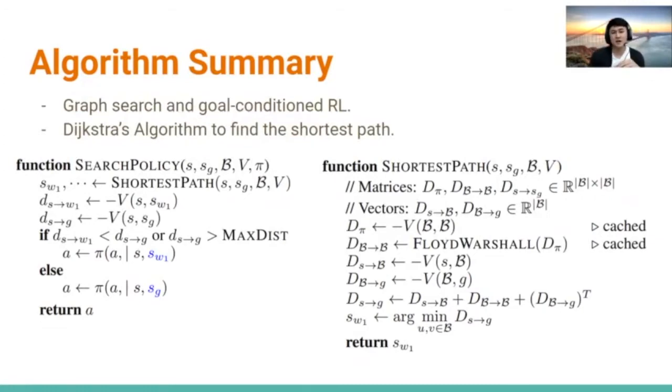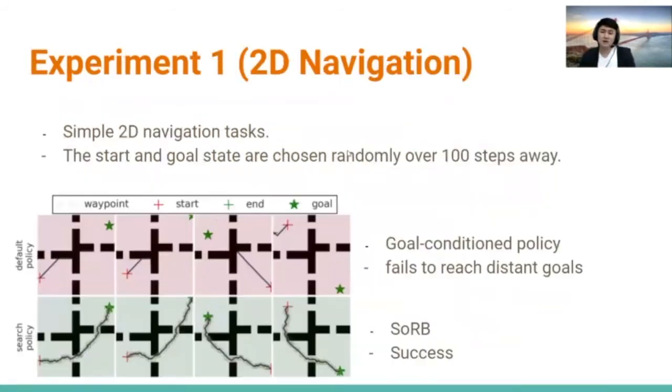But if the goal state is closer than the next waypoint, and the goal state is not far away, then this directly conditions the policy on the final goal. If the replay buffer is empty or there is no path to the goal, this runs standard goal conditioned reinforcement learning. In this paper, there are two experiments.